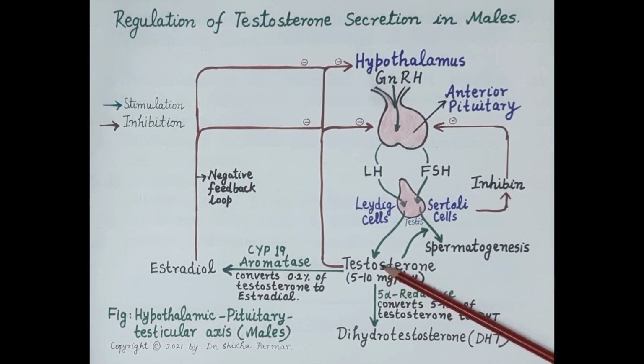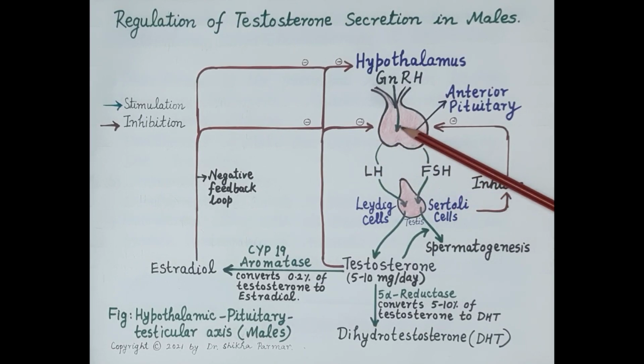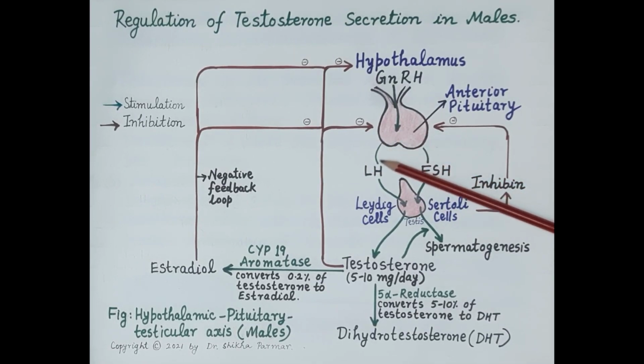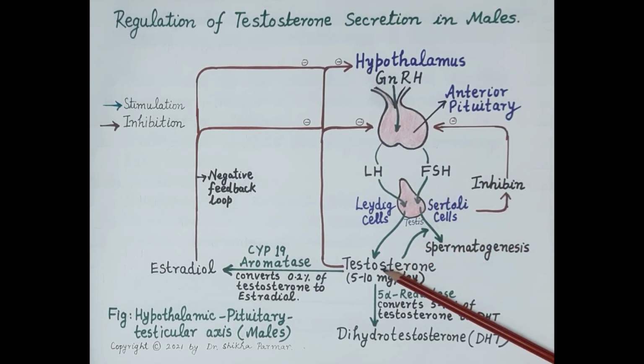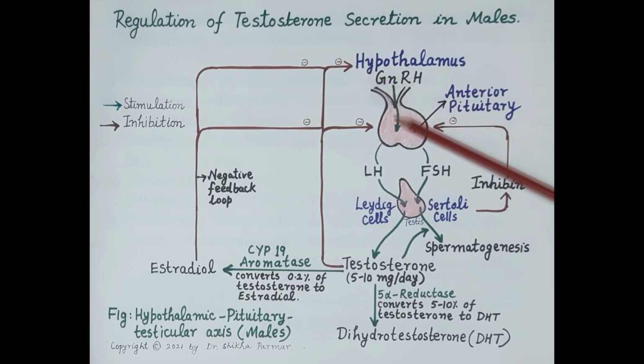Apart from this, increased levels of testosterone also inhibit the anterior pituitary, which causes reduced secretion of luteinizing hormone. That also reduces the levels of testosterone in the blood. And this loop again is called a negative feedback loop.